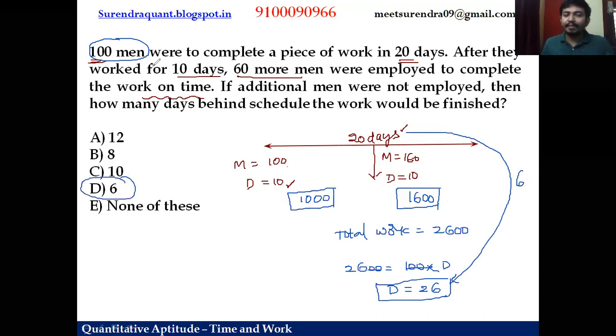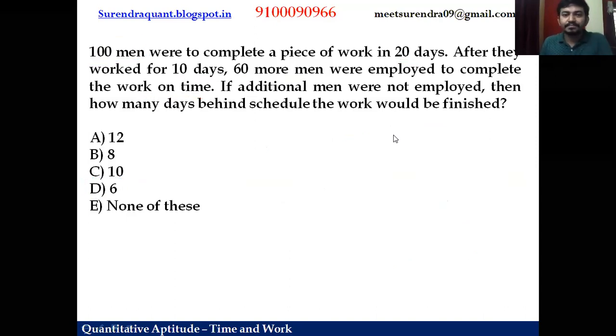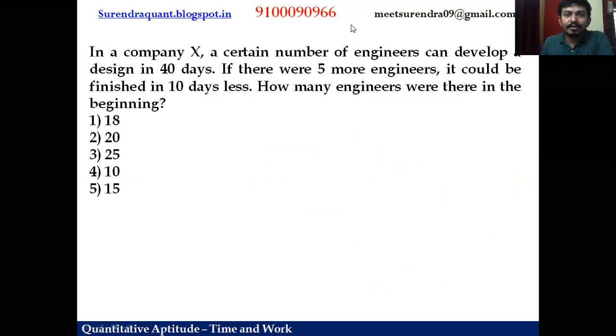This is a very, very important model. Let us go for another such numerical. In company X, a certain number of engineers can develop a design in 40 days. If there were 5 more engineers, it could be finished in 10 days less. How many engineers were there in the beginning of the work? In the beginning, we don't know how many people were there. Let us take N people are there, and they can design the work in how many days, guys? 40 days. So this is the work one.